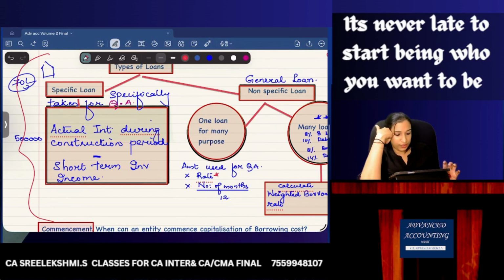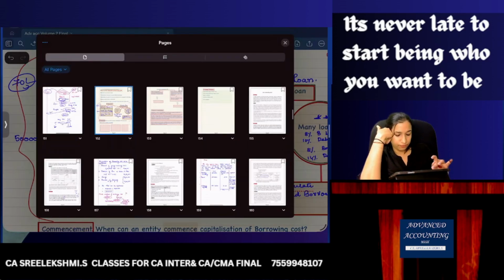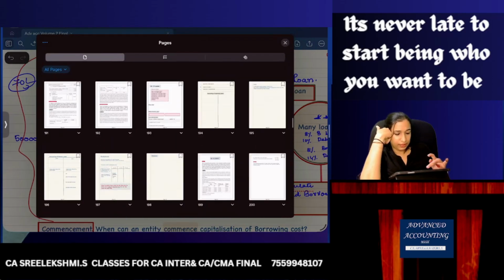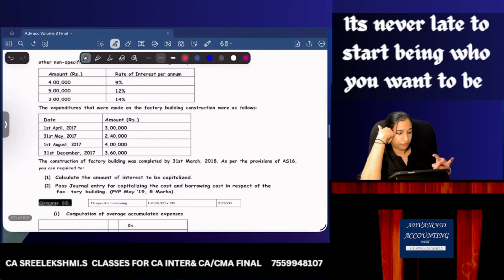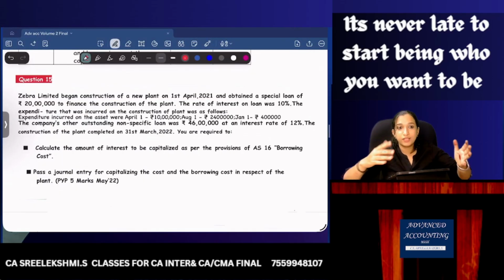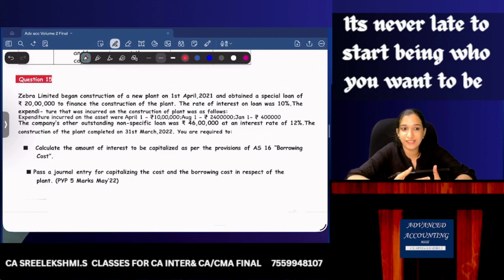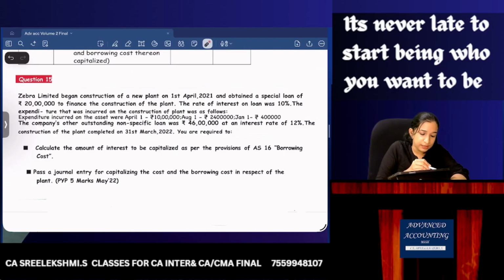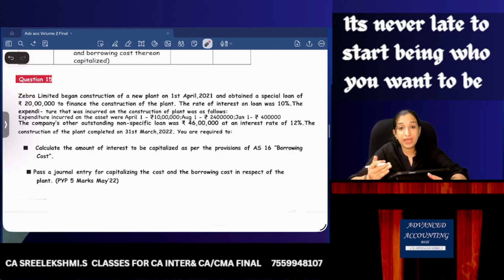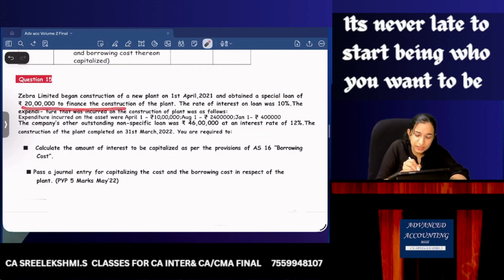I'll take a very good one. I think I'll take this question number 15 for your better understanding and then try. Okay, let's understand. Zebra Limited began construction of a new plant on 1st April 2021 and obtained a special loan. What do you mean by special loan? Specific loan of 20 lakhs to finance the construction of the plant.